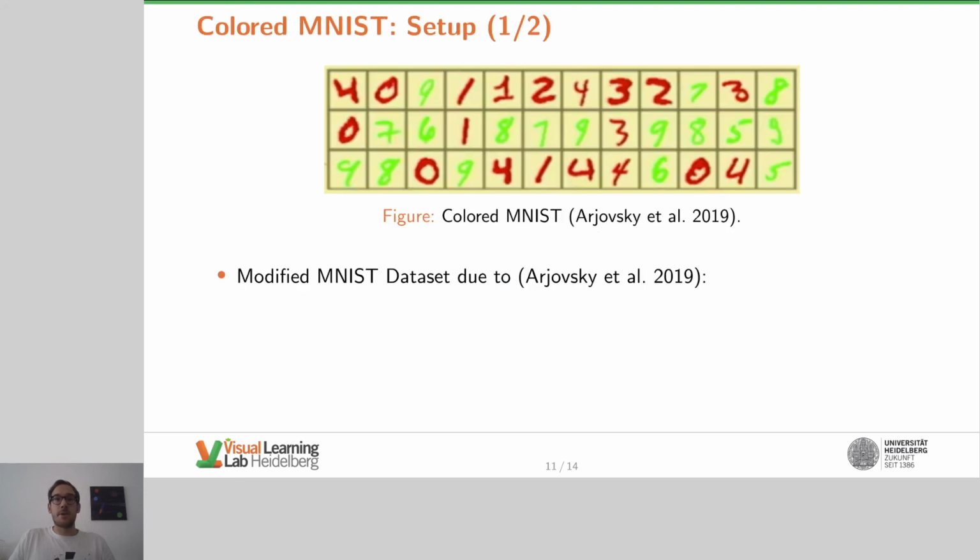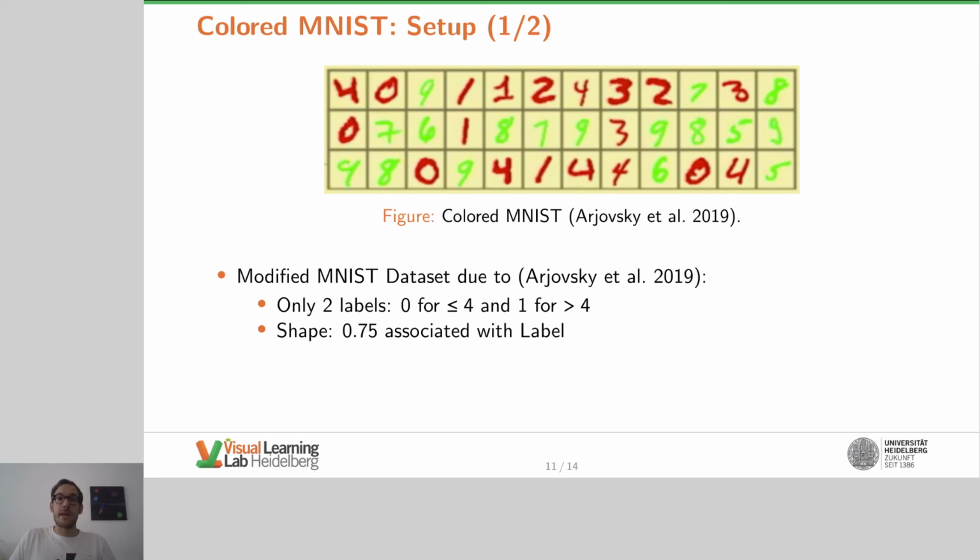As a second experiment, we consider a modified MNIST dataset. In this dataset we only have 2 classes, 0 for digits smaller or equal than 4, and 1 for all other digits. The shape of the digits is the cause for the label, and therefore the stable relation we are looking for. In this dataset, noise is added to the shape-label relation, and in only 75% of all cases are they correctly associated.